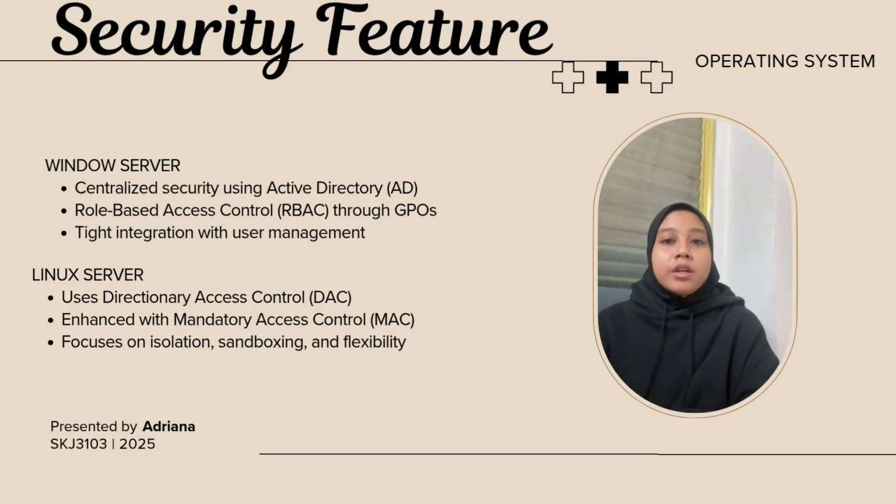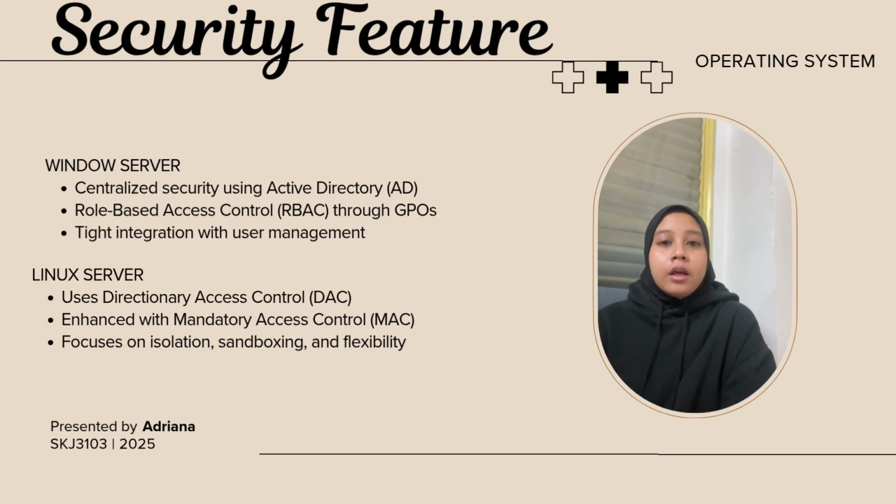Okay, let's start with the security model used by each operating system. Windows Server uses a centralized security system. This means that everything is managed in one place using something called Active Directory. With this, an administrator can control who can log in, what users can access, and what rules apply to the whole organization. It's very helpful for big companies because it keeps everything organized and controlled. Group Policy is another feature that helps apply rules like password strength and software limits across many computers.